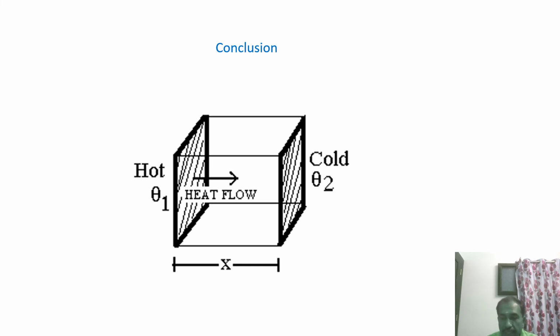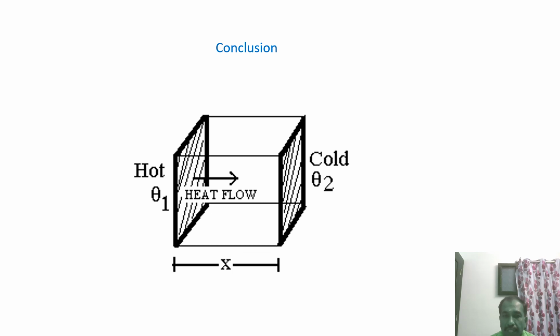The quantity of heat conducted per second through that material depends on the area of cross section and on the temperature gradient. The temperature gradient is (theta 1 minus theta 2) by x, the rate of change of temperature with respect to length. Therefore, d theta by dx is a negative quantity. The heat conducted is directly proportional to the area A and the time, and inversely proportional to the thickness.